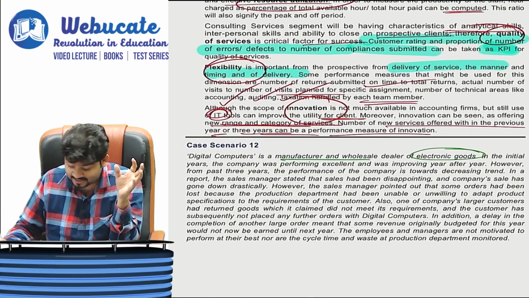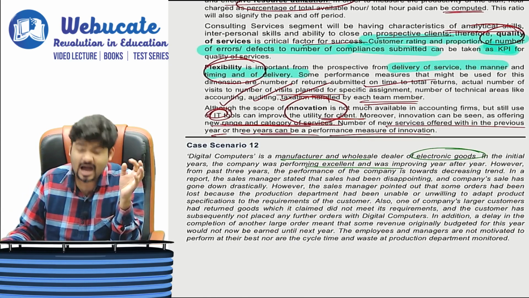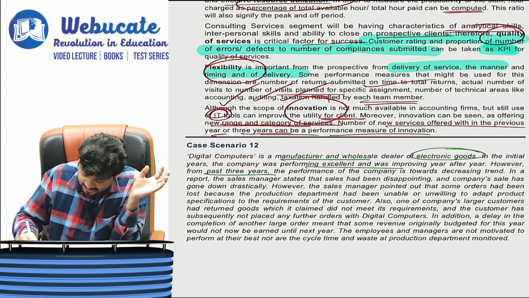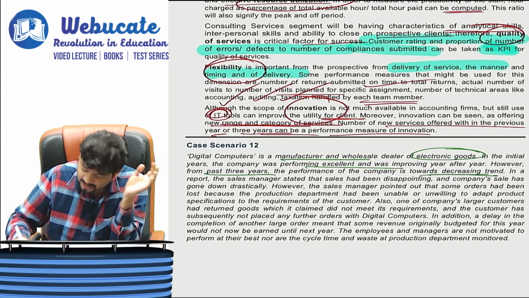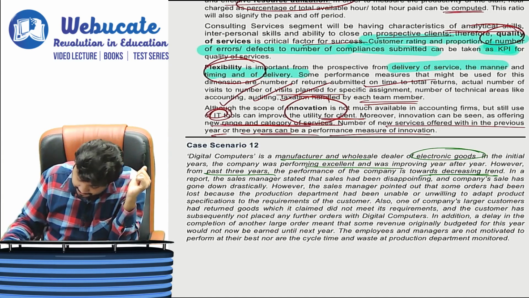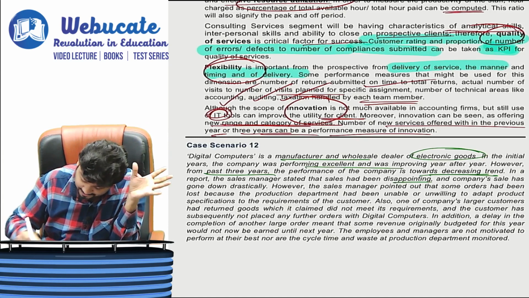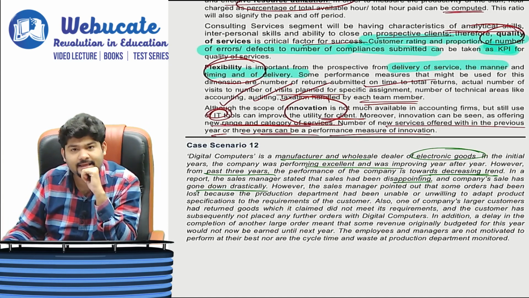In initial years, the company was performing excellently and was improving year after year. However, for the past 3 years, the performance of the company has been on a decreasing trend. In a report, the sales manager stated that sales have been disappointing. Company sales have gone down drastically.